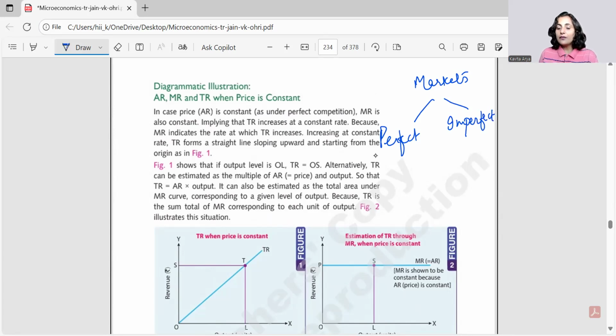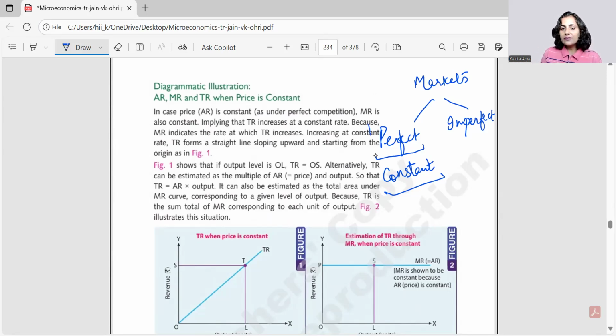So what is the first and foremost condition of a perfect market? The constancy of price. So the prices are always constant. What does this mean? It simply means that even if you're selling 1 unit or 100 units or 1000 units, the price remains the same.